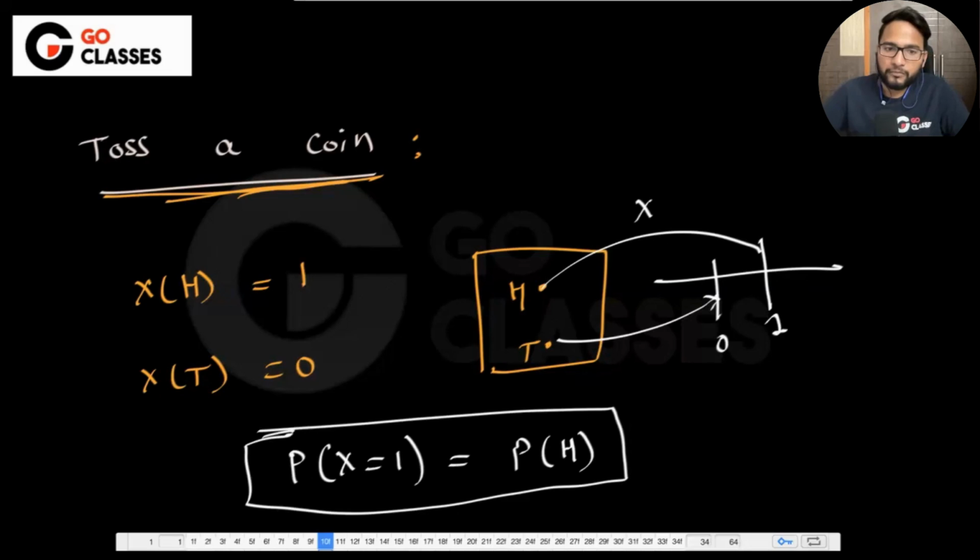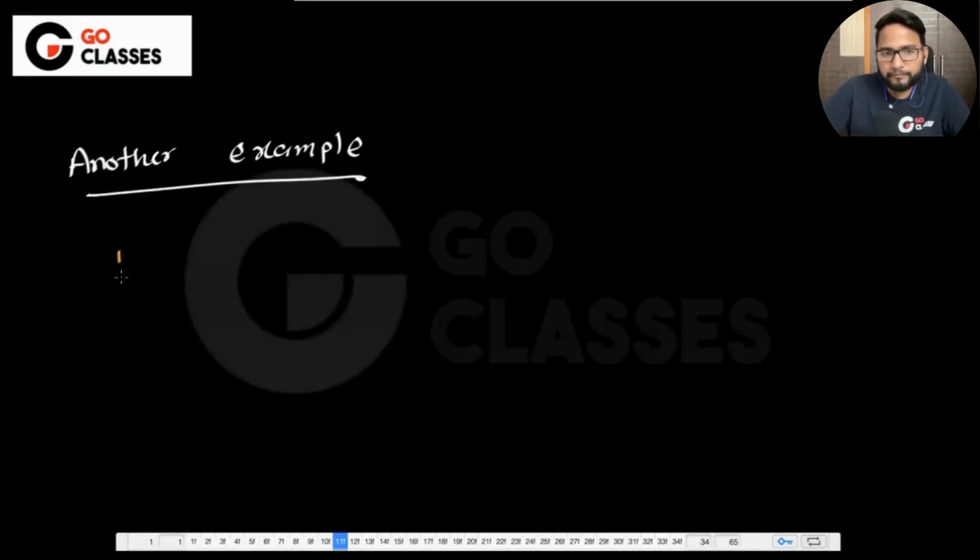Okay. Cool. Now, let's just see another example. Let me just say this is another example of Bernoulli random variable. Let's suppose you are rolling a die.